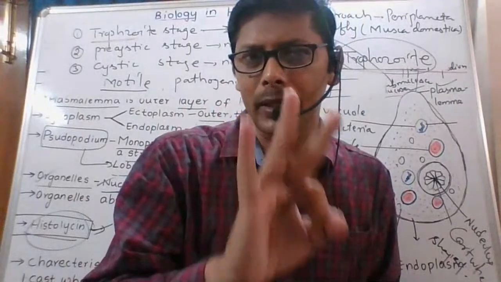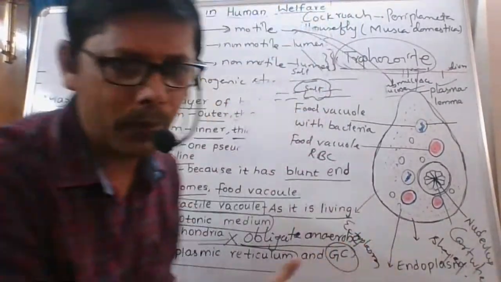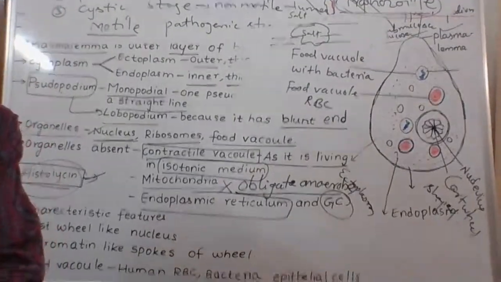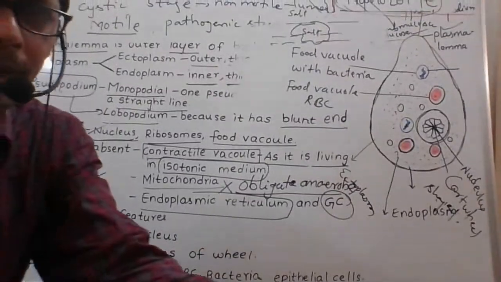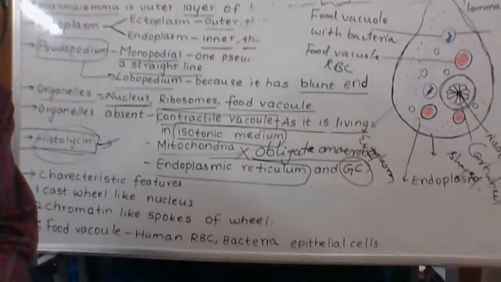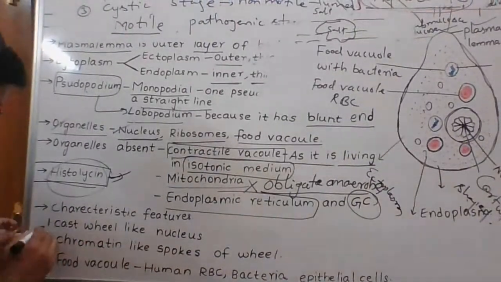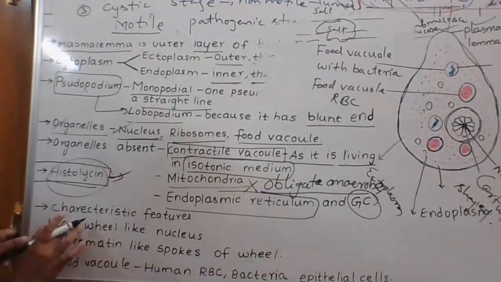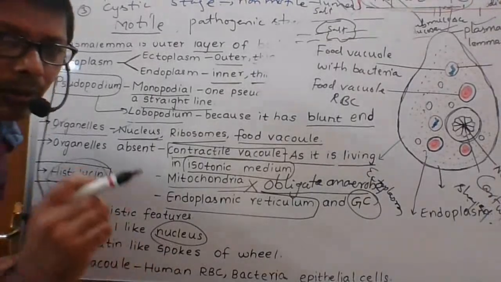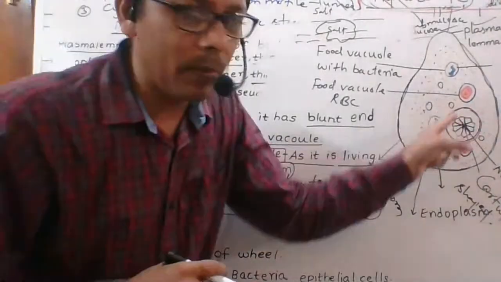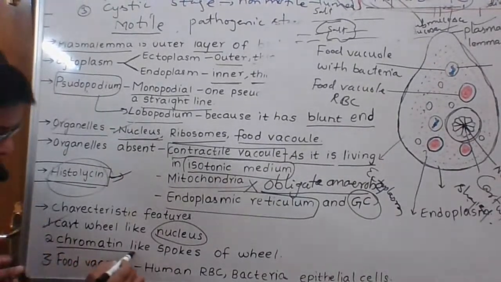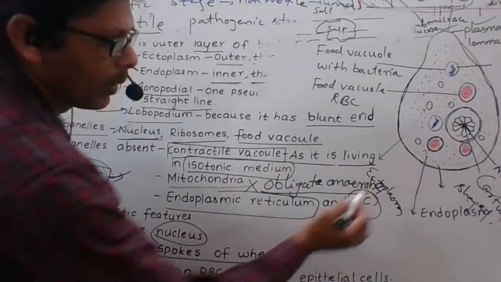Three characteristic features are present. This is an important one. I will show you here. What are the 3 characteristic features of the trophozoite stage? Characteristic feature one is cartwheel-like nucleus. Second one, chromatin like spokes of wheel.